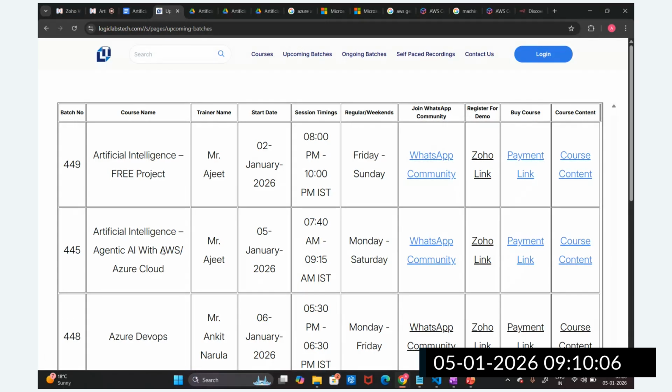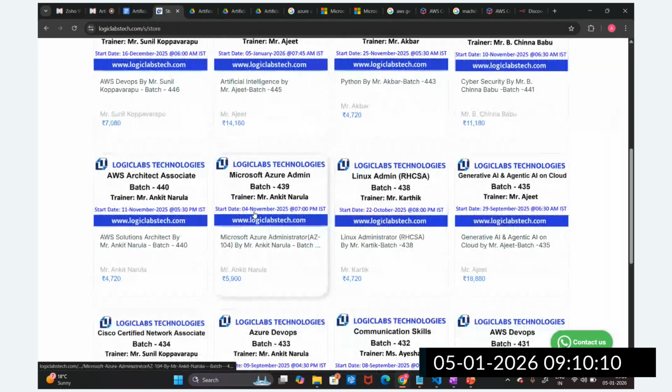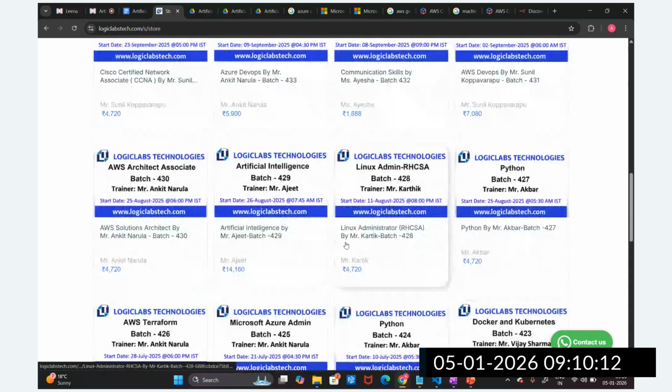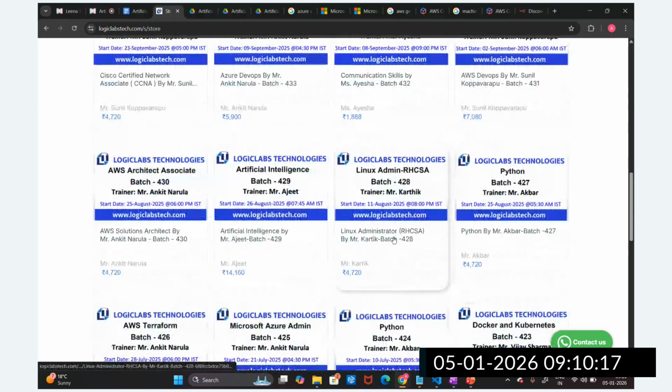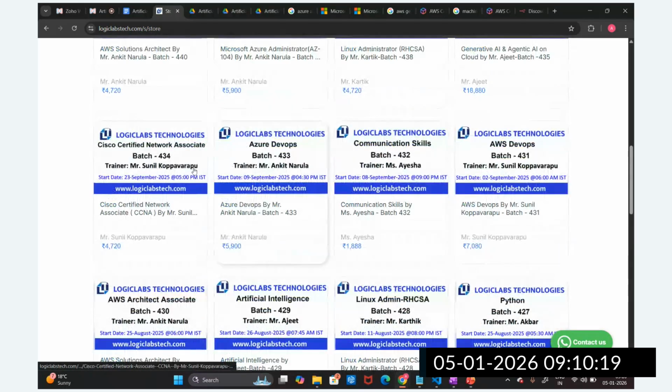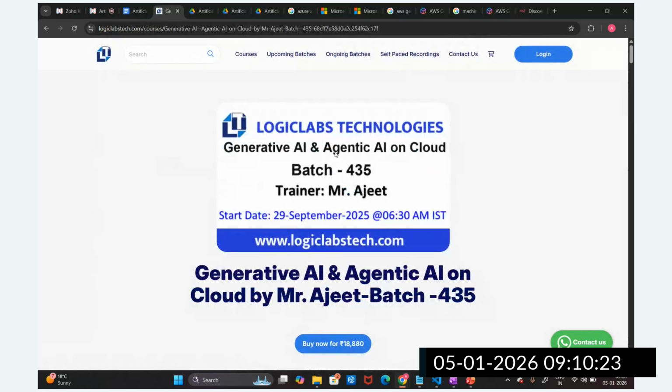But there is another course I generally conduct, for those who have basic knowledge of Python. This is the generative and agentic AI course. You see here, this one. This is the generative and agentic AI batch. As of now, this batch is running.